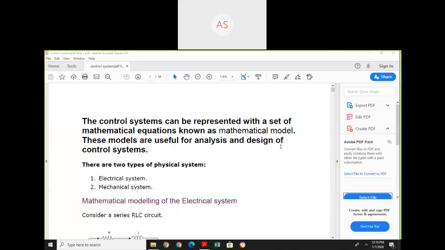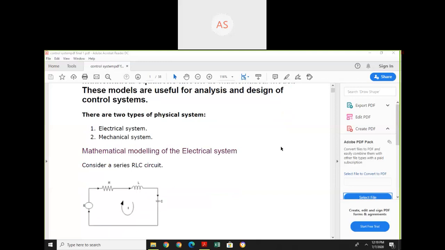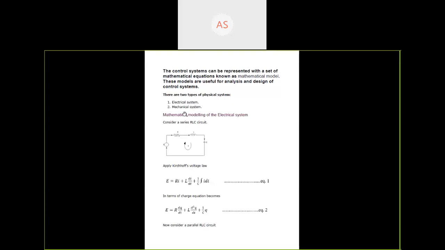Here we have to study electrical and mechanical systems. Mathematical modeling of an electrical system means that we have to write the mathematical equations of the electrical system. Consider a series RLC circuit. In this loop, we apply Kirchhoff's voltage law.